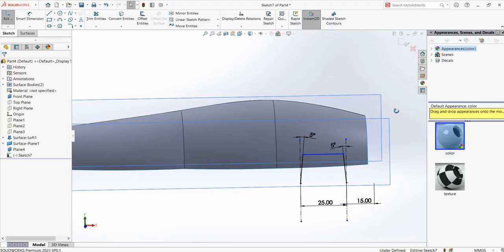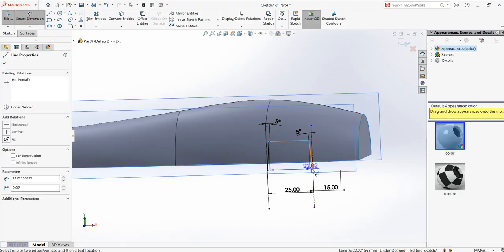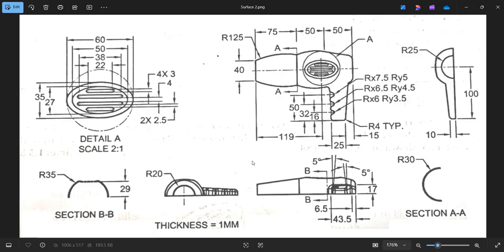Now I can see that this is still underdefined because the height is not mentioned. So click on smart dimension. The height from here to the bottom is given as 10 mm. This thickness is 10 mm.